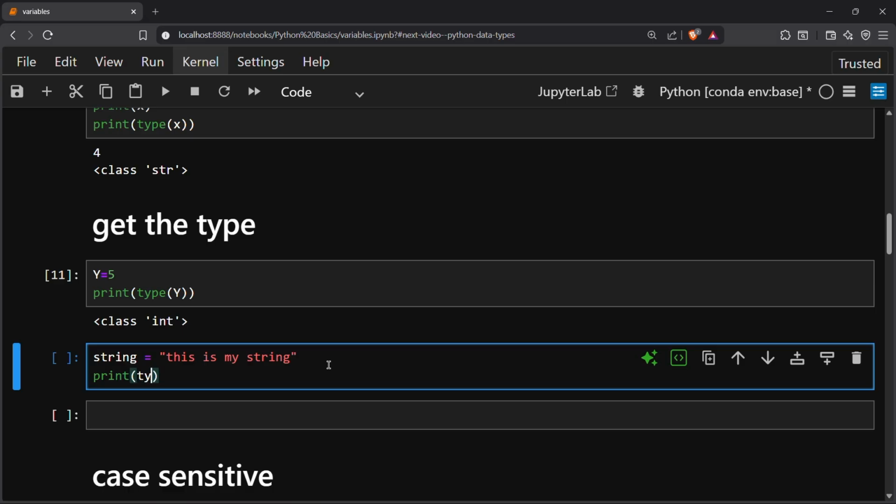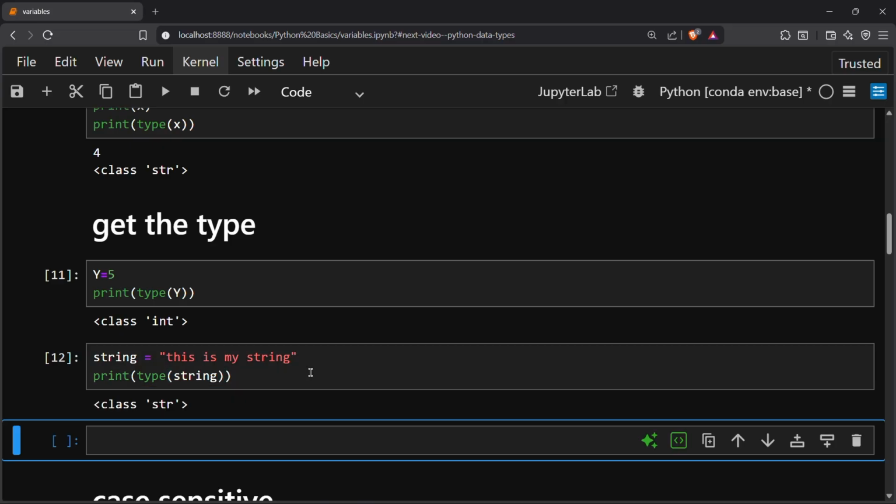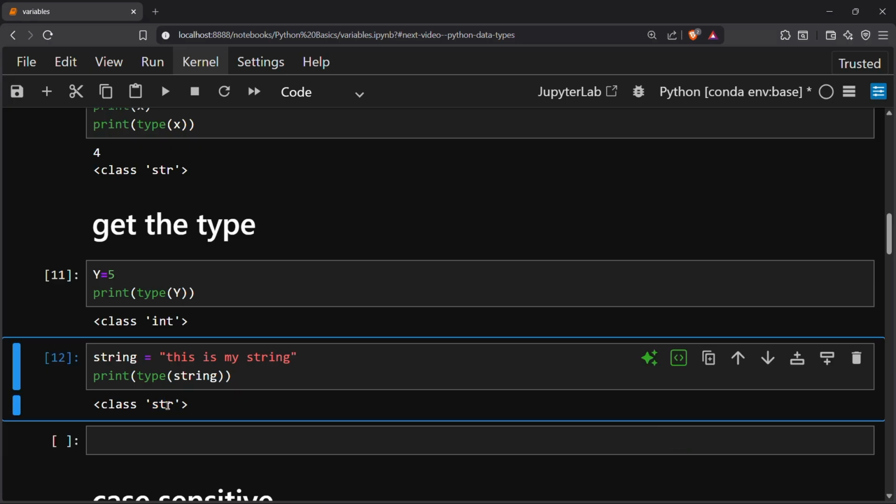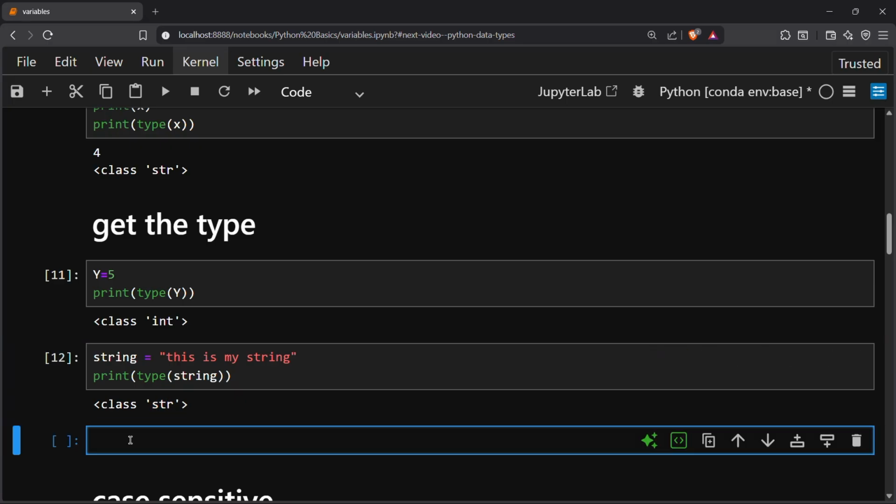I will just write type and the variable name string, and this will give me str here. I can do the same thing for float values and other data types like list, tuple, dictionaries, but I'm doing it only for float now.